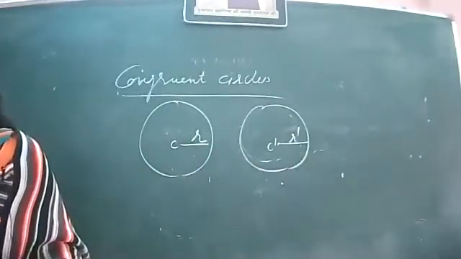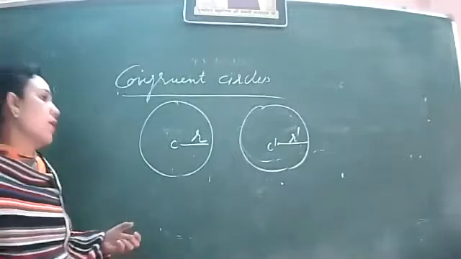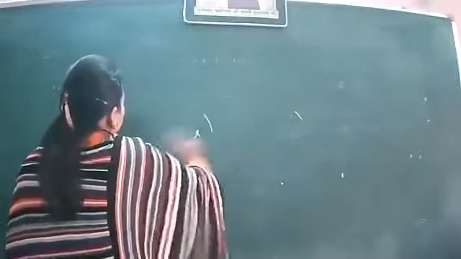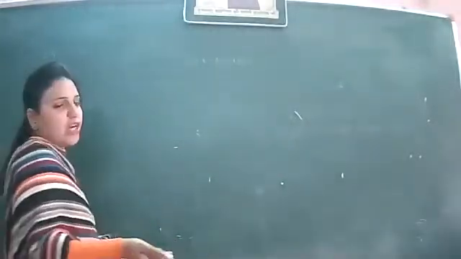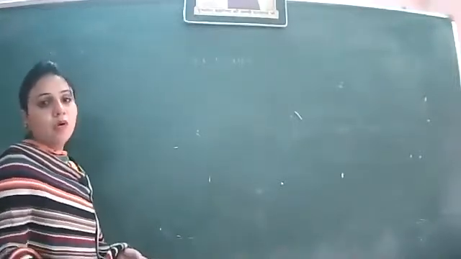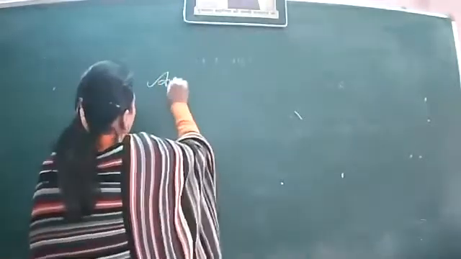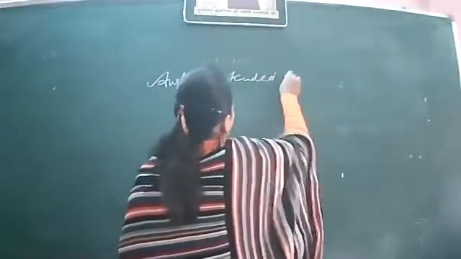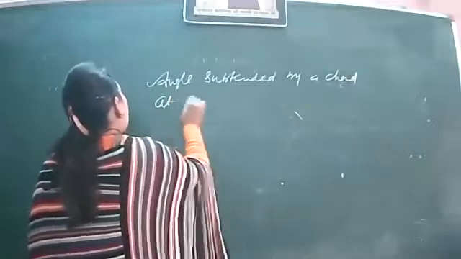Let us start with the next concept, angle subtended by a chord at a point. Everything is new in this chapter, otherwise the definitions and the theorems that we'll do are the new things regarding circles. Angle subtended by a chord at a point.